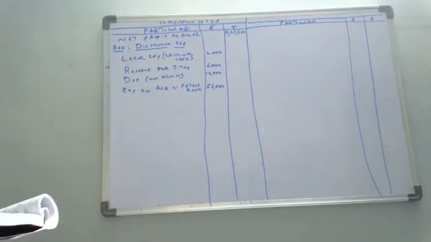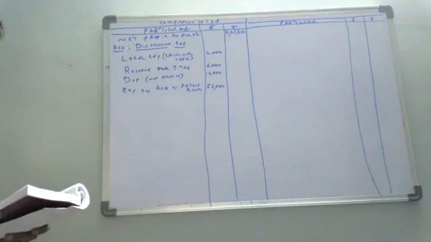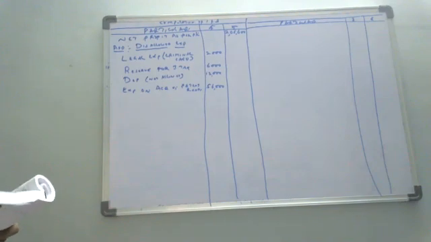Next. Office expenses. Can we allow this? Yes, sir. Yes, we can allow this. Next. Contribution to RPF.